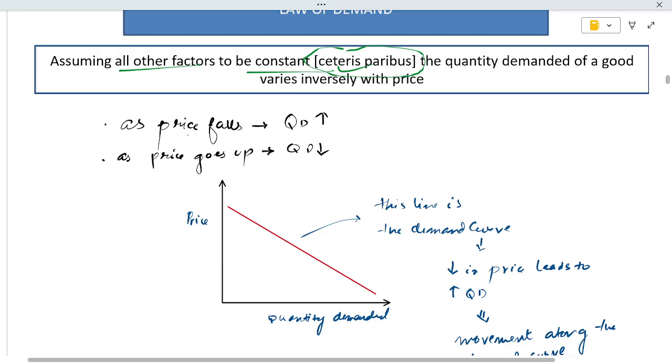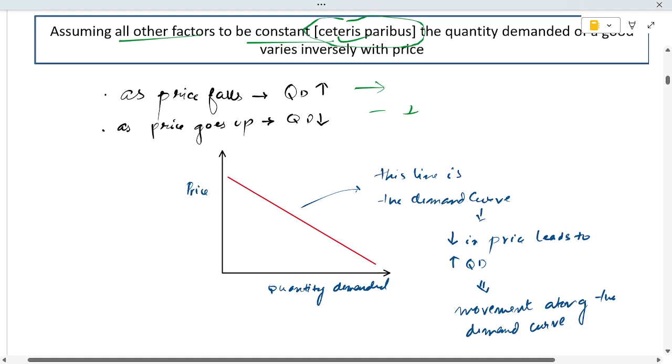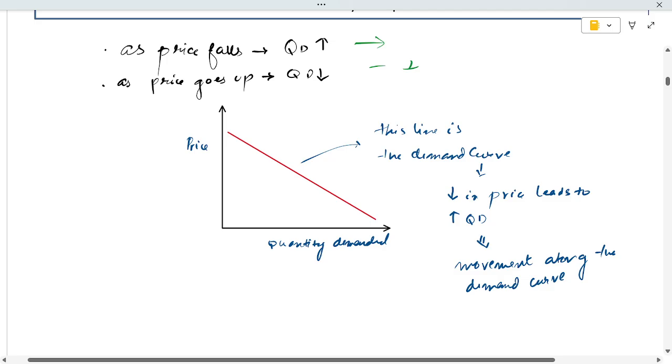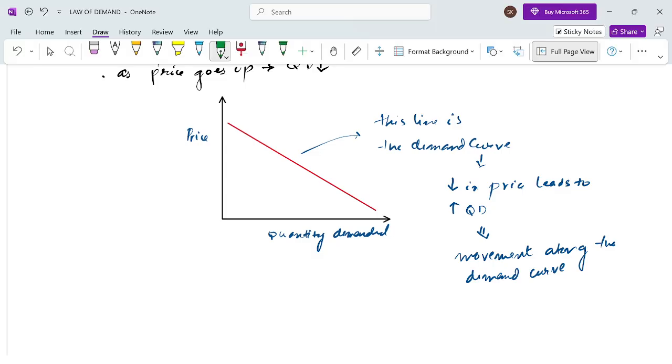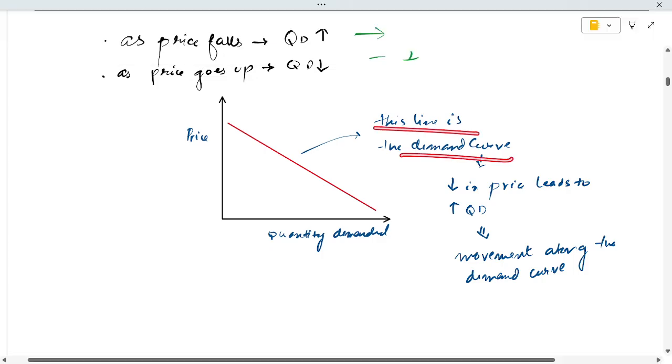Price falls, quantity demanded will increase. And as price goes up, quantity demanded will be decreased. Now let's see the demand curve. This is the graph, this line is the demand curve.